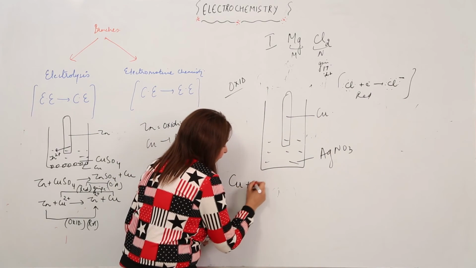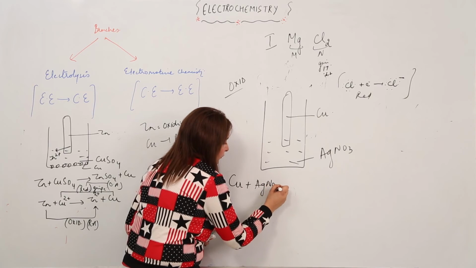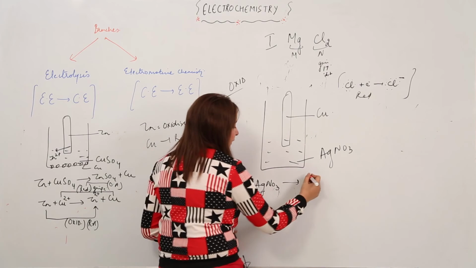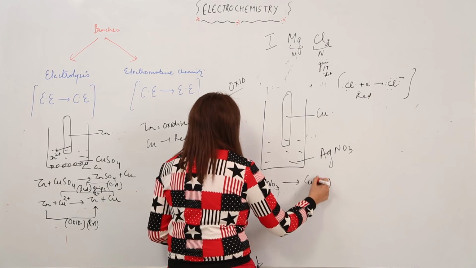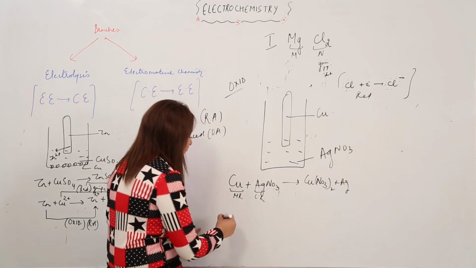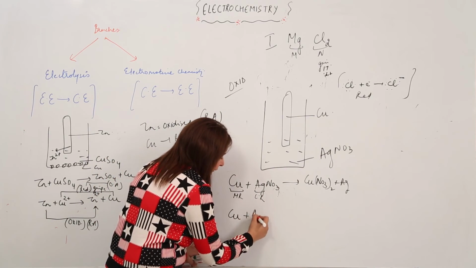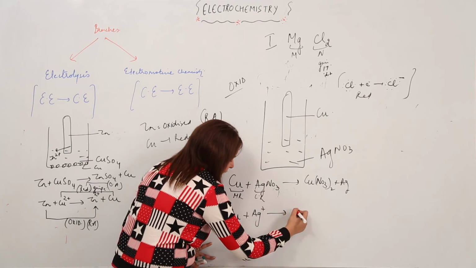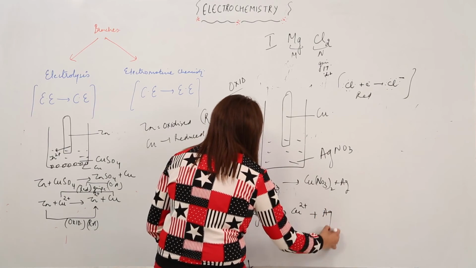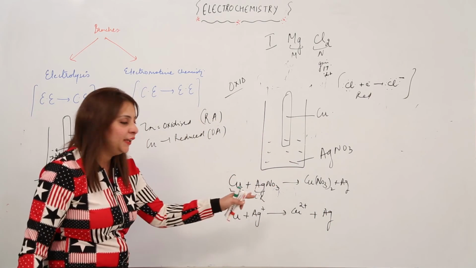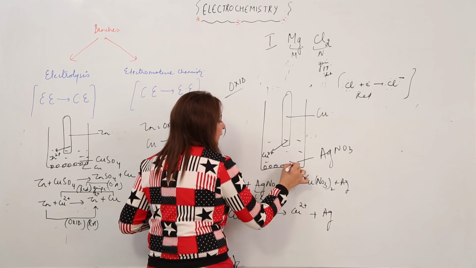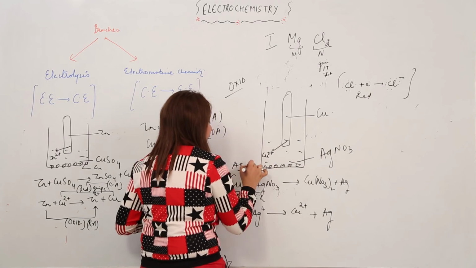So that means again it is a displacement reaction, more reactive, less reactive. So obviously it will displace, it will form copper nitrate and silver will be precipitated out. Right. I can write it in an ionic form as well. Copper, Ag with positive valency, copper became 2 positive and Ag became an atom. Right, this is what is happening in this reaction. So this Cu is just coming out and Ag is getting precipitated at the bottom.